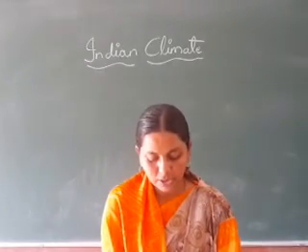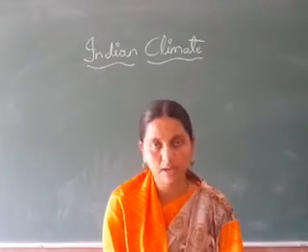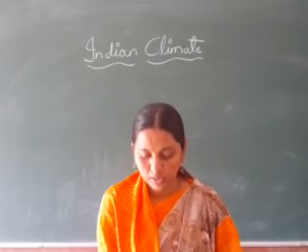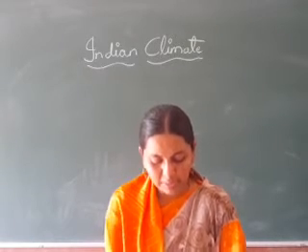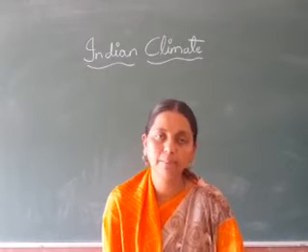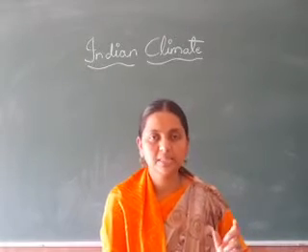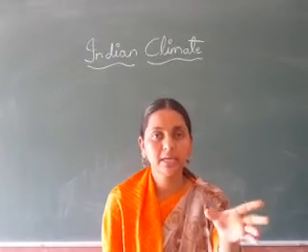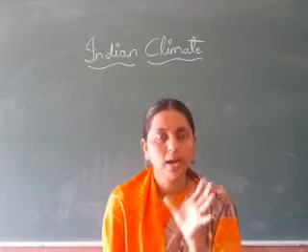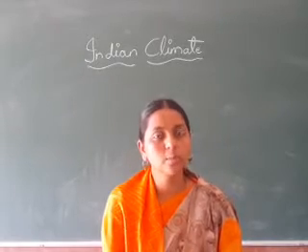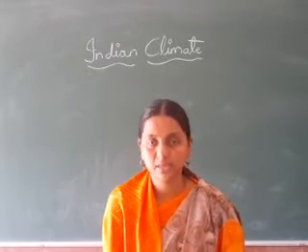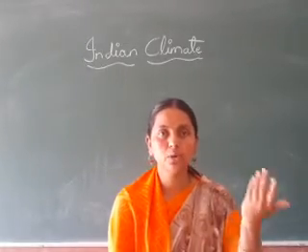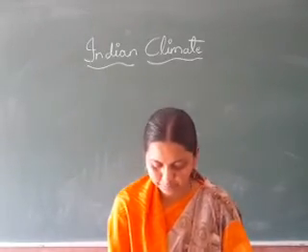See here, the southwest monsoon is divided into two branches. The two branches are the Arabian Sea branch and the Bay of Bengal branch. Understood? Here also what will happen? In central India the pressure will be more, and on the sea bodies or water bodies the pressure will be less. So the winds will blow from the high pressure area to the low pressure area.